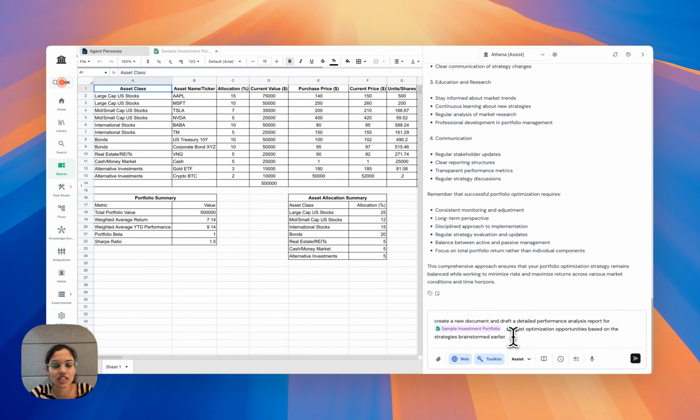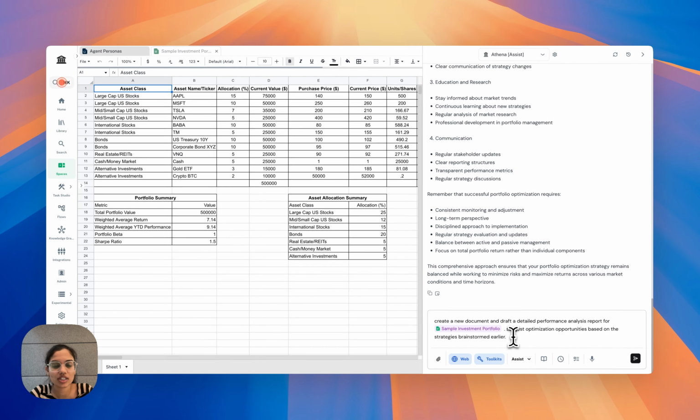Perfect. Athena has created a new document and now it will analyze the sample portfolio that we provided, which is present right here, and it will draft a detailed performance analysis report for this portfolio. Great. We have a nice detailed report here which gives us the executive summary, portfolio composition, performance metrics and insights. Based on the brainstormed ideas of how to optimize portfolios, we also have some optimization opportunities suggested by Athena here.